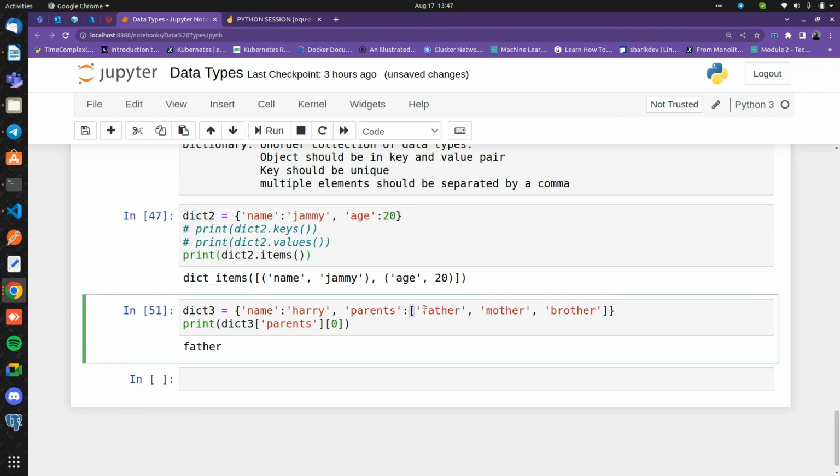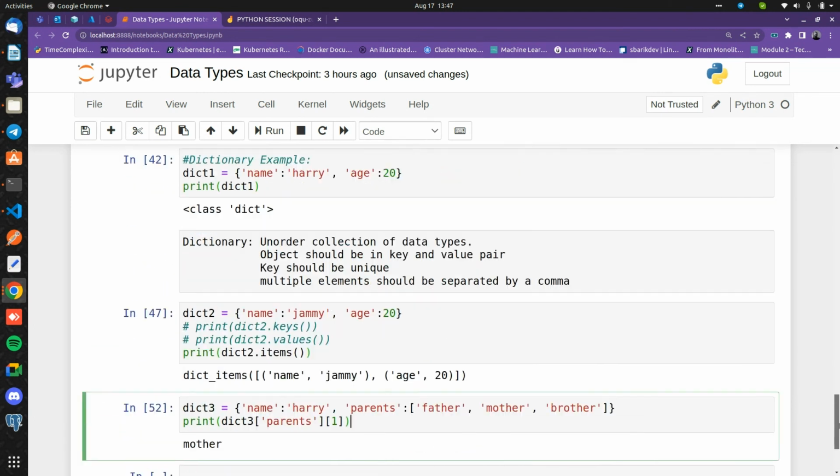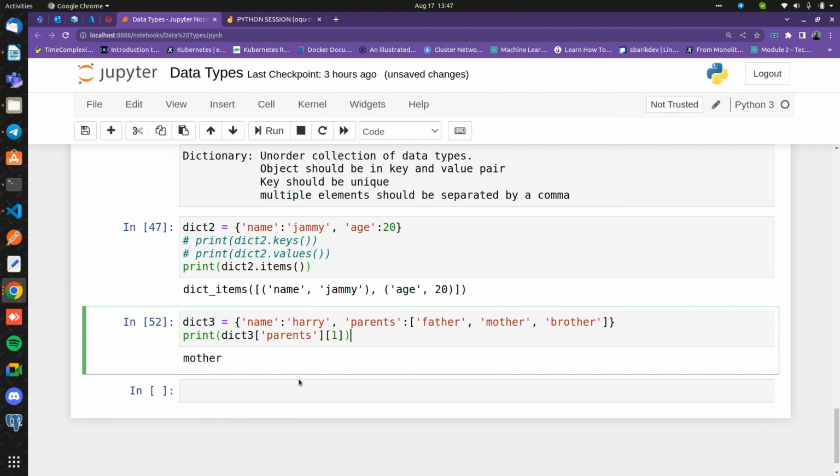Here this is my list. The parents value is my list, so I can pass the index here. If I pass one like this, it will give me the output as mother, right? So this is the example of dictionary. Okay. Next session we will handle the Boolean data type.